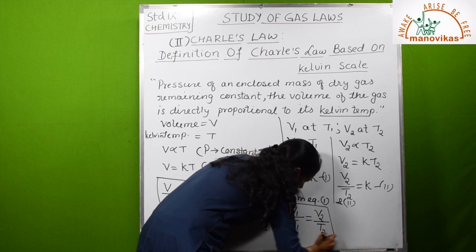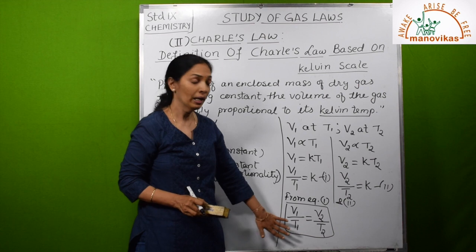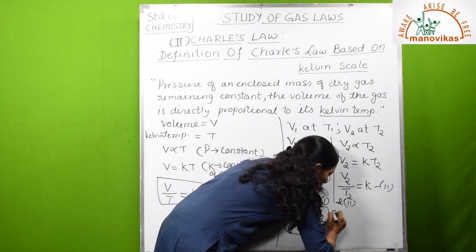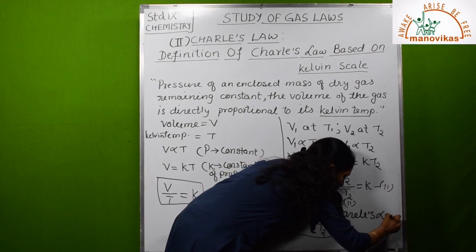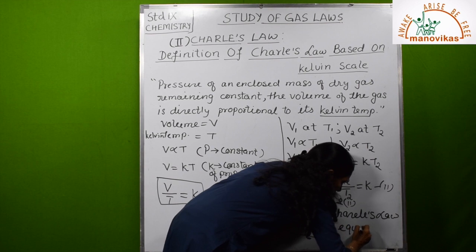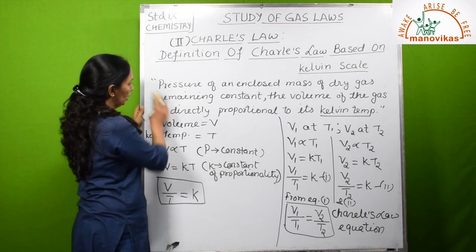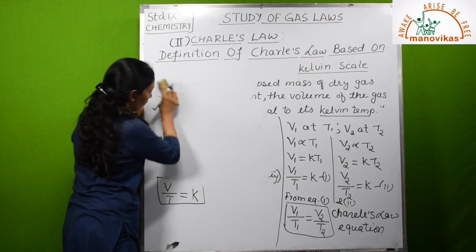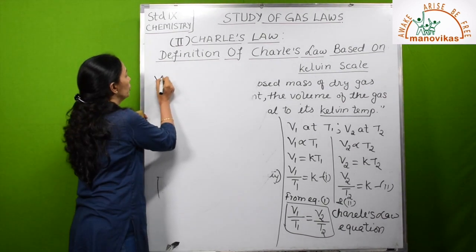So this is called the Charles' law equation. This equation is used in numericals. I will write this equation once again here, so you will understand better what is the final Charles' law equation which you are going to use in numericals.